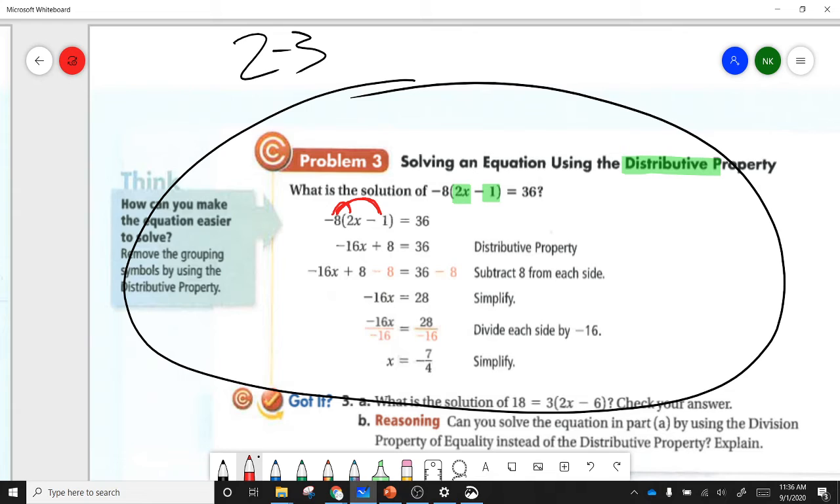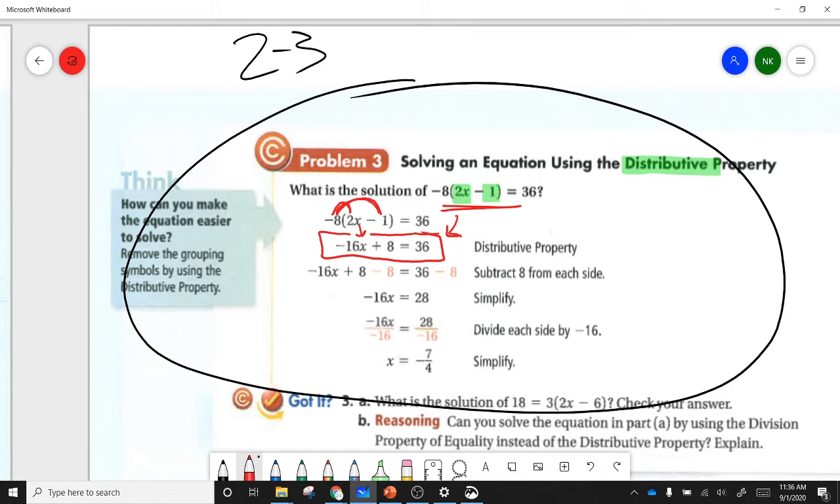So we do. Negative 8 times 2x is negative 16 with an x behind it. Negative 8 times negative 1 is positive 8. So that first step of distributing turned our problem that had parentheses in it into a problem like our last one.